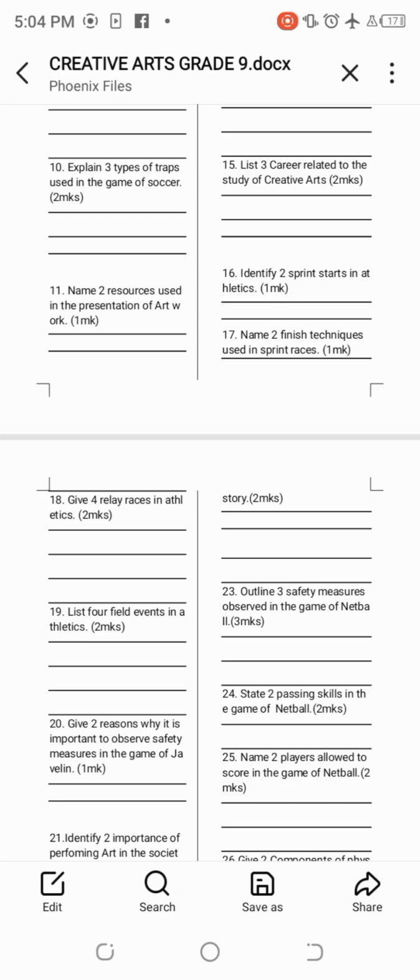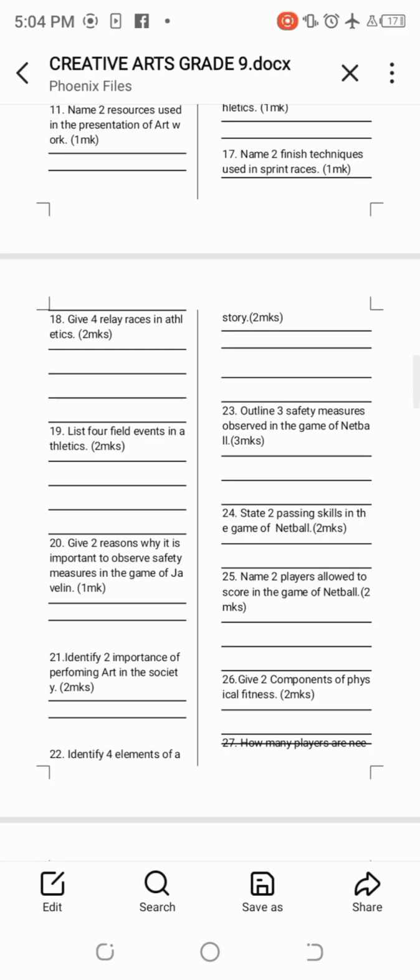Number 21. Identify 2 importance of performing art in the society. We have so many importances of performing arts in the society, but I'll just mention the 2 that they have requested, then you do the research about the rest. We have promoting of culture, provision of employment, among others.